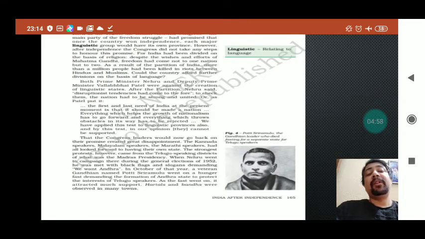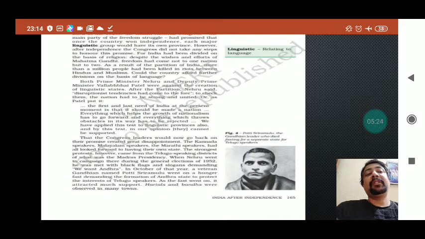Various leaders were there who were demanding the formation of Andhra Pradesh on the basis of language. And one most important leader was Potti Sriramulu. He was a Gandhian and he said that if Andhra Pradesh was not formed, he would go on a fast unto death. Finally, at the last moment, he attracted much support. Hartals and bandhs were organized.